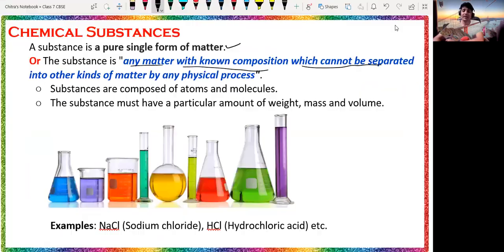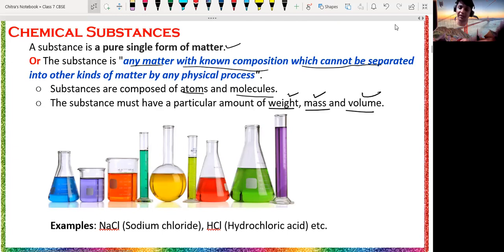So let's discuss more related to the substance. Substances are composed of atoms and molecules, as we already discussed in the last part. Okay, and the substance must have a particular amount of weight, mass and volume. We can say these are nothing but matter, and we already went through that matter has mass and occupies space also. According to the mass, any planet applies force on it, which is nothing but the weight. So we can say any matter or substance must have weight, mass and volume.